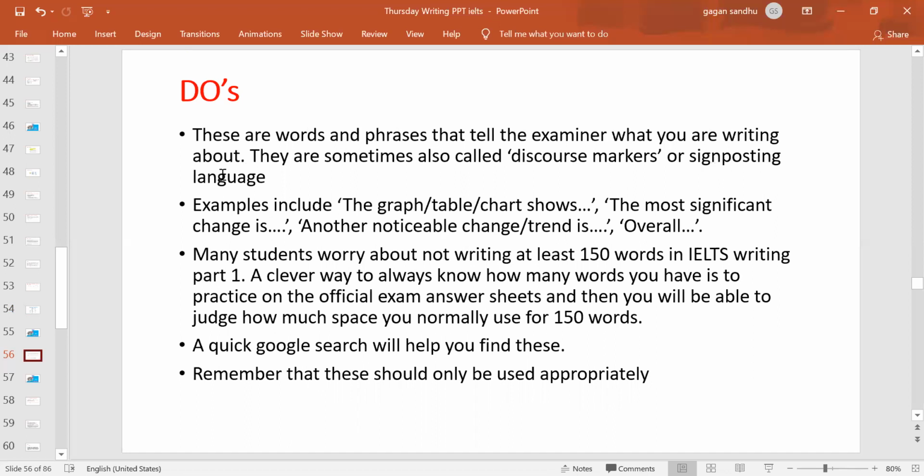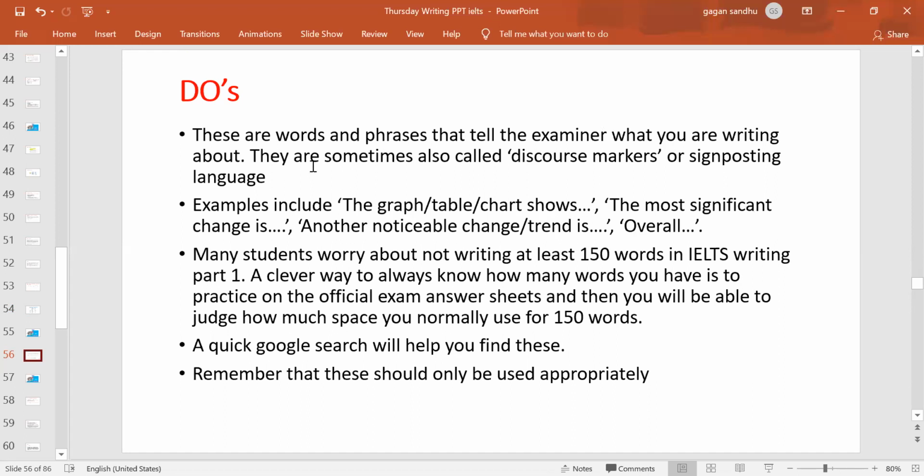So what actually they are, this is the one here, starting here, for example, "the graph shows." That means I'm telling the examiner that I'm writing about the graph, what it is describing. So this is kind of having a signpost, right? This way leads to the barn, this way leads to the park. So this is kind of signposting. "The graph shows" means I'm telling the examiner in this sentence what I'm explaining, right?